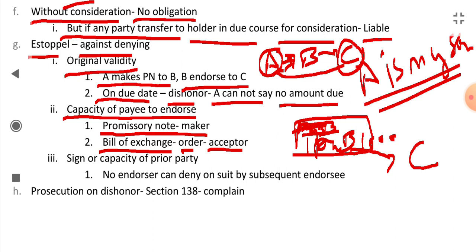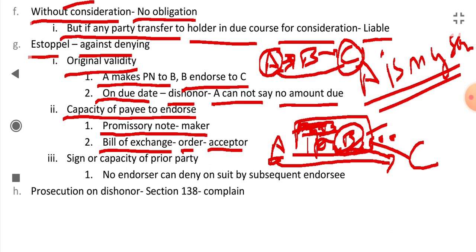When C goes to A, that you wrote a promissory note like that, and A says, oh, C doesn't have any capacity to endorse this check to you. He cannot do like that. C has all the capacity to endorse it.